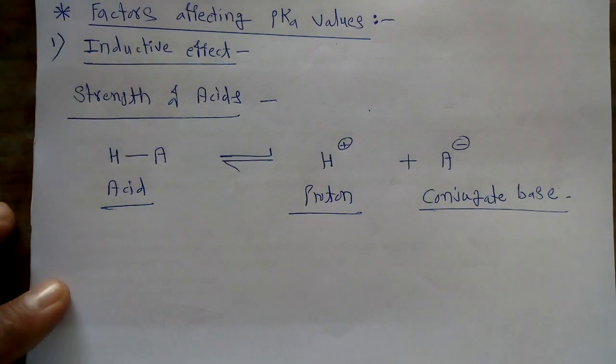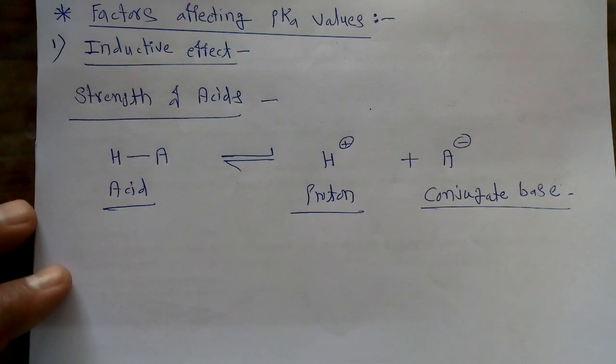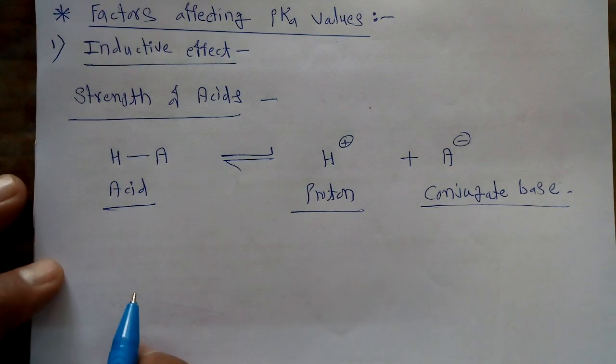Now this tendency of any acid to donate the H plus is governed by one parameter, and that parameter is nothing but our pKa value.